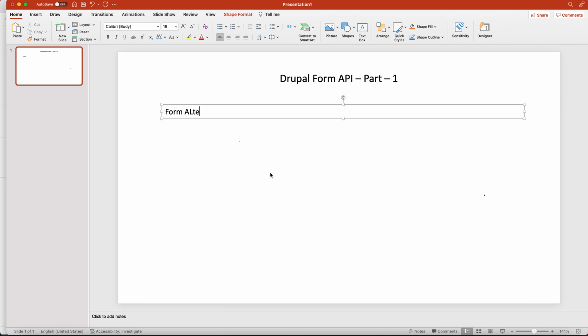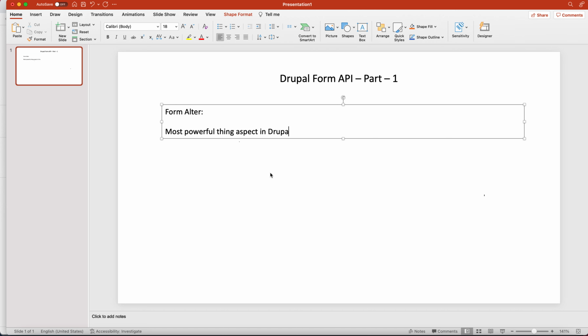It is a really powerful tool, because with lots of forms, sometimes you need to edit them, extend some value, or add extra elements to the form. Sometimes you need to change the validation logic, do something before submit, or do something after submit of the form.